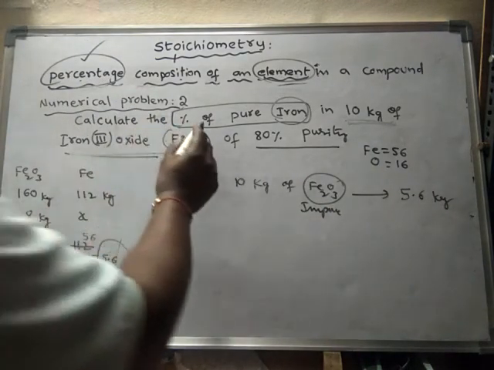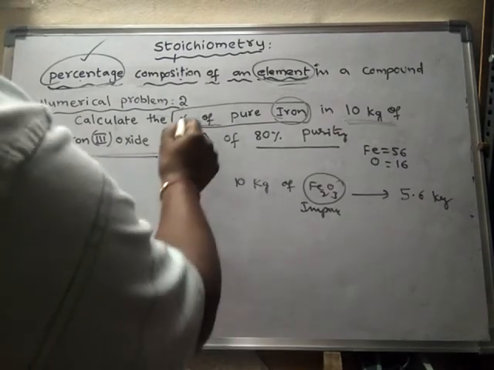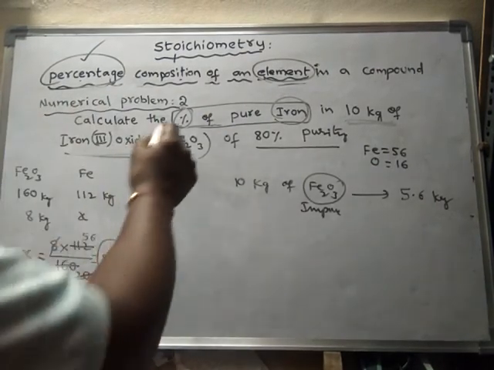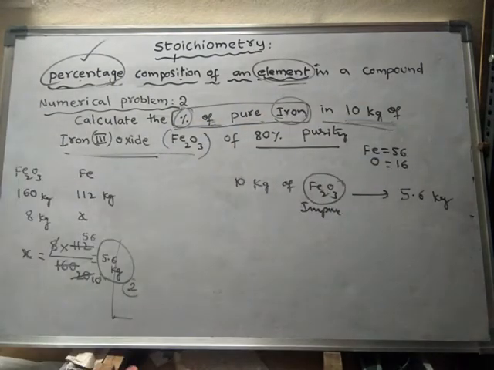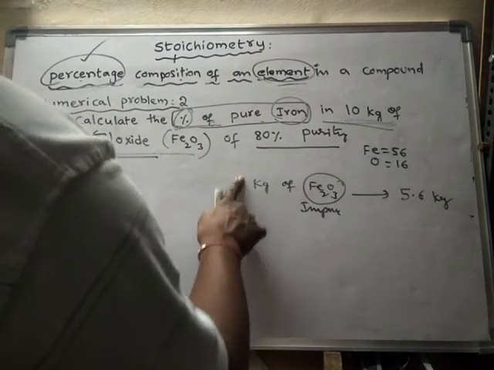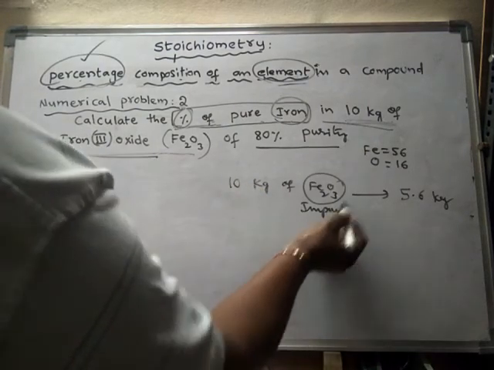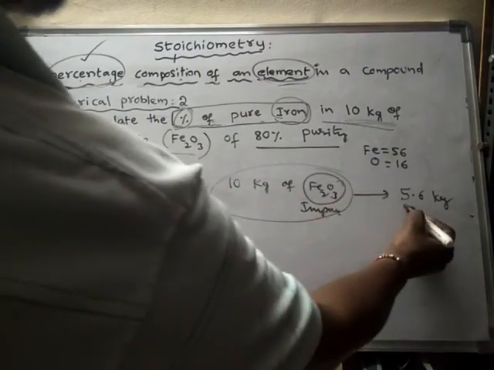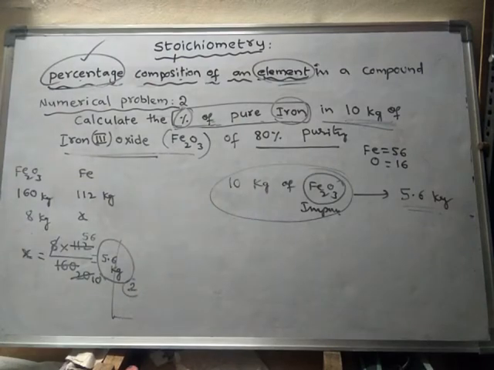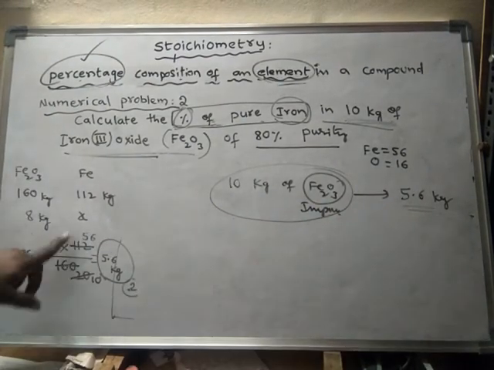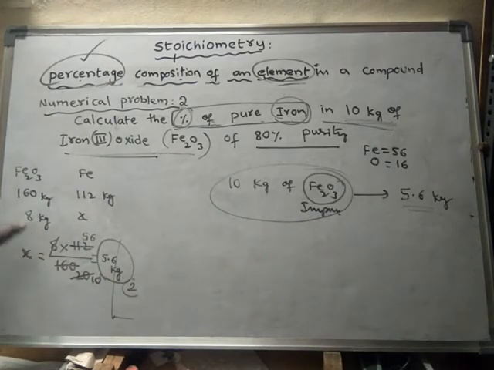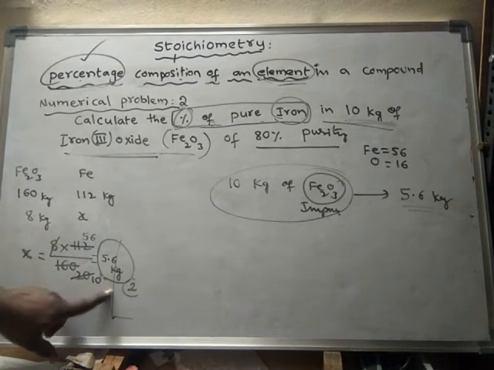So here what we have to find? Percentage, per 100, how much? The percentage of pure iron in 10 kg. In 10 kg of impure iron oxide, 5.6 kg is present. We already calculated that 8 kg of pure iron oxide has 5.6 kg.